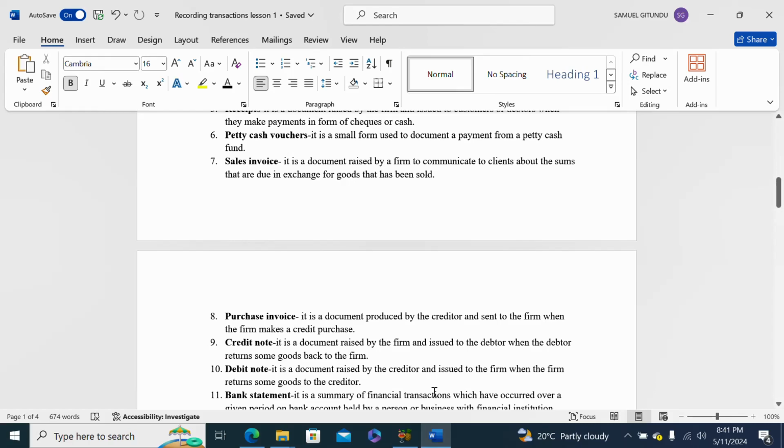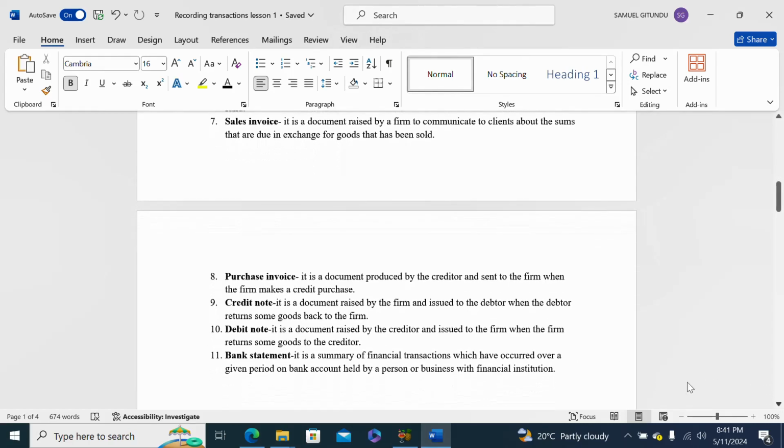Then we go to the bank statement. The bank statement is a summary of financial transactions which have occurred over a given period on a bank account held by a person or business with a financial institution.